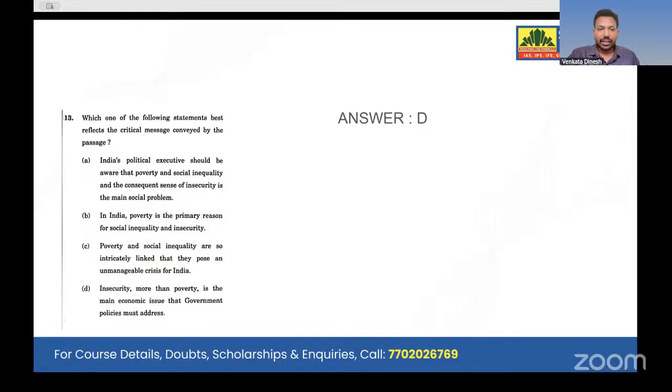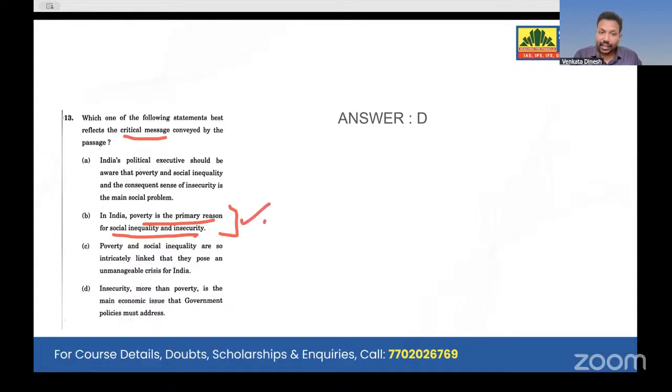Now, going with this particular passage, question number 13. Which of the following statements best reflects the critical message conveyed by the passage? See, the passage clearly states that, for example, if you have social inequality, insecurity is more than poverty. He says that. And it also mentioned that government policies are needed for removing these inequalities, right? So, poverty is the main primary reason for social inequality and insecurity. Yes, this is correct. But is that the critical message? No, that is not the critical message.